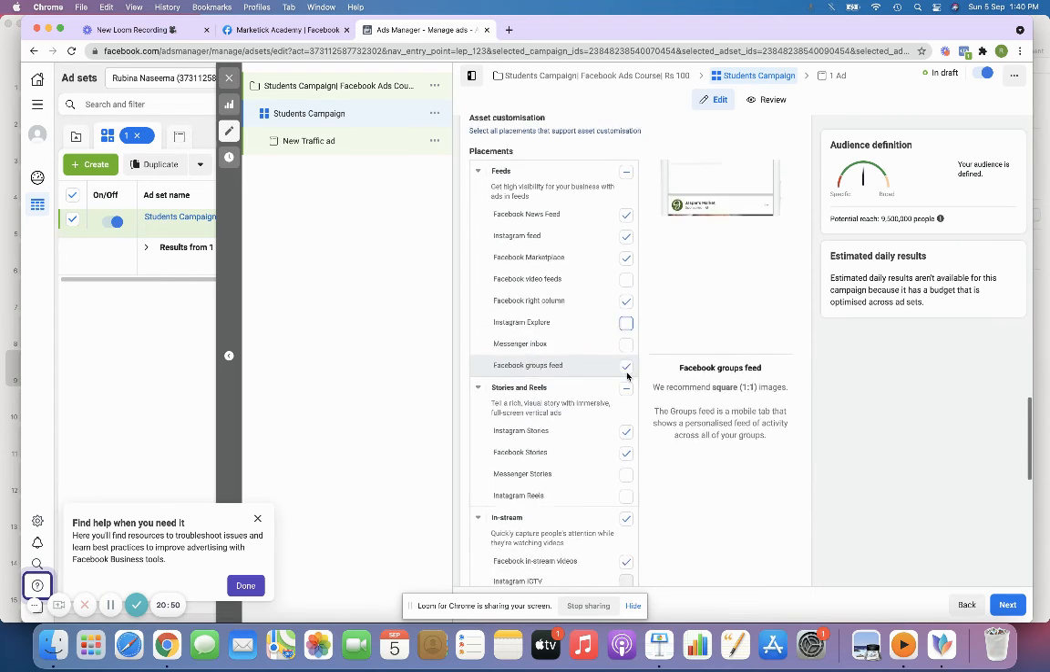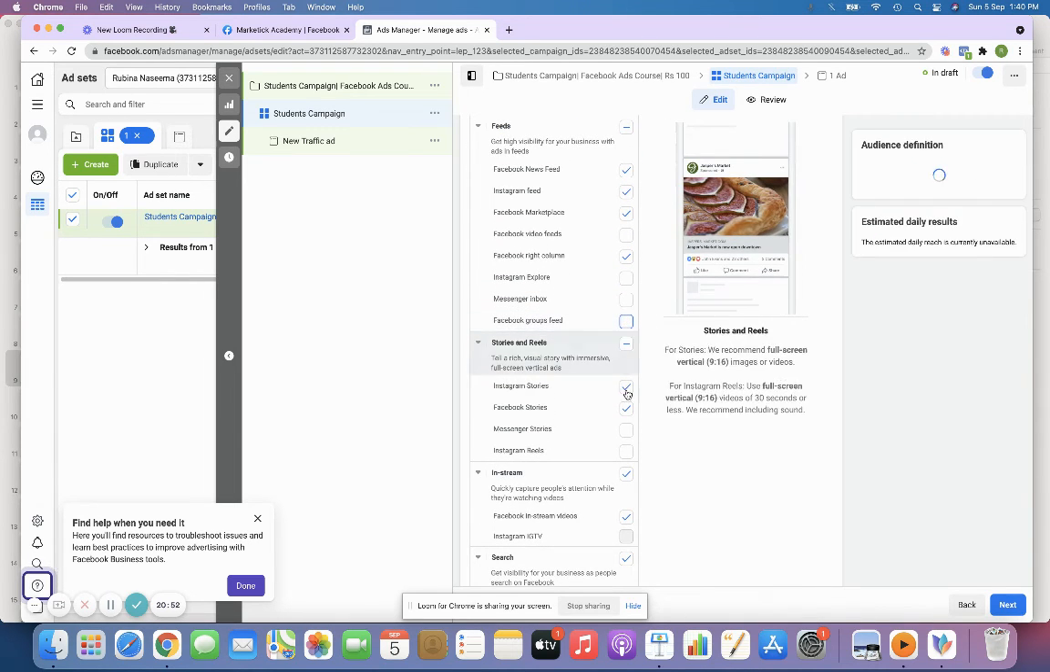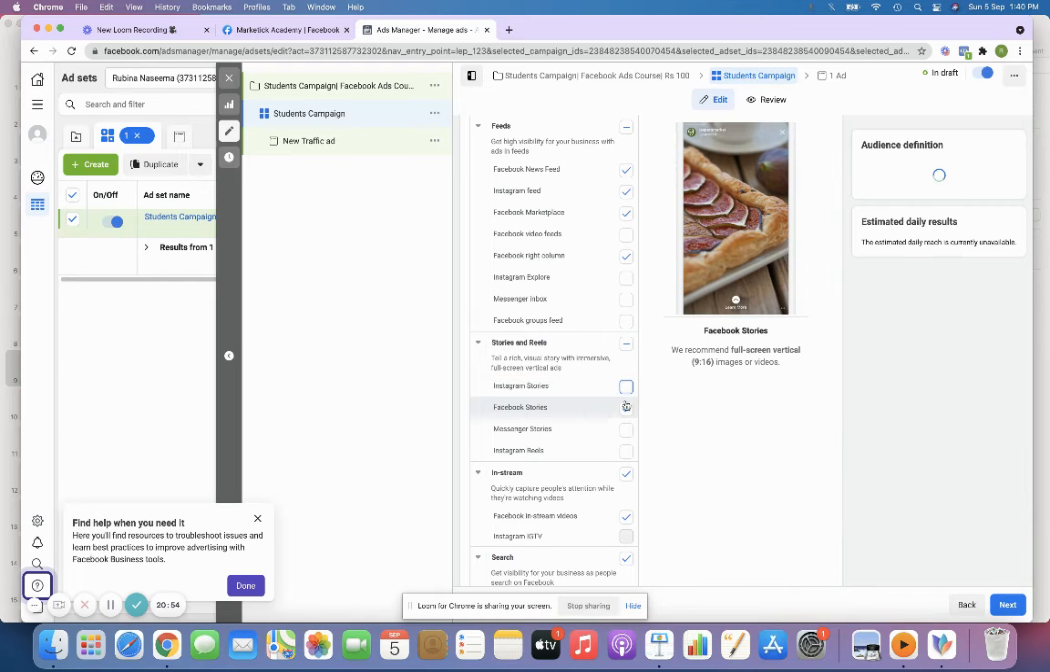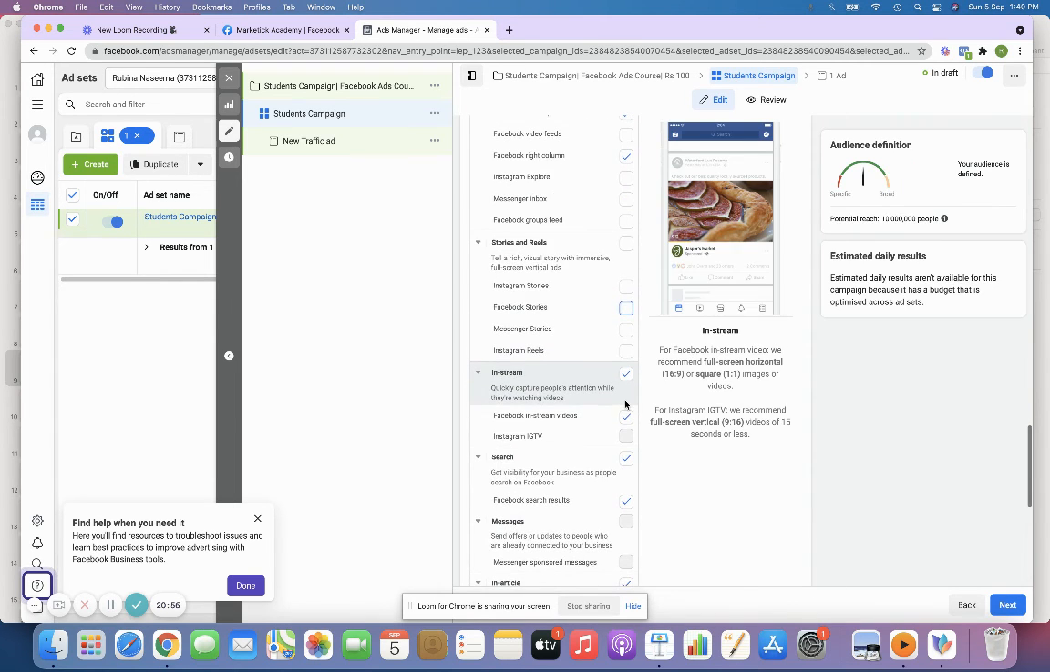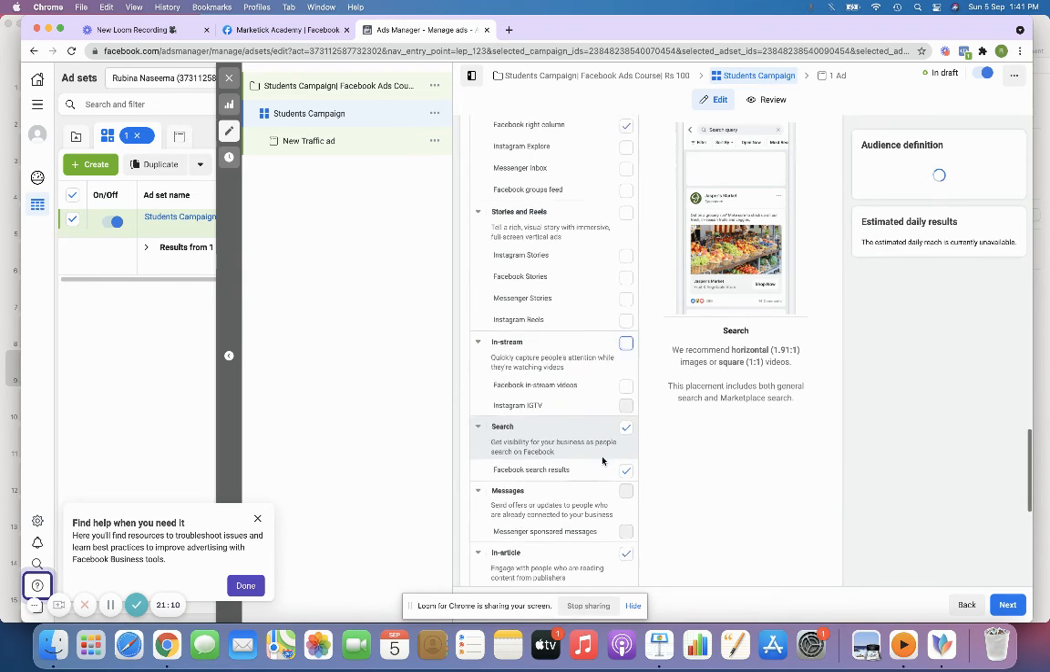Instagram Explore, you can just remove it. Facebook group feed, you can also remove it. Facebook story, Instagram story, these things are not going to work for a traffic campaign. Suppose you're running a campaign only for Instagram, then you can select all the Instagram options, right? In-stream videos, if you have a video, you just give a tick to this option.